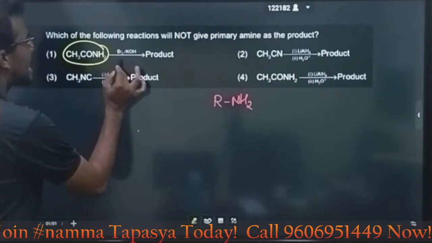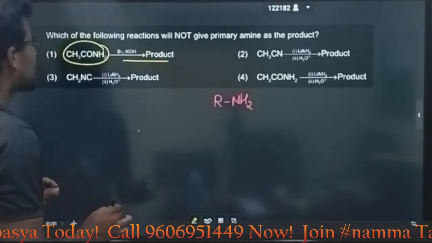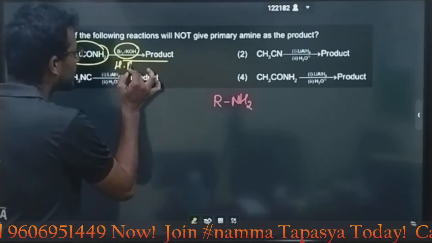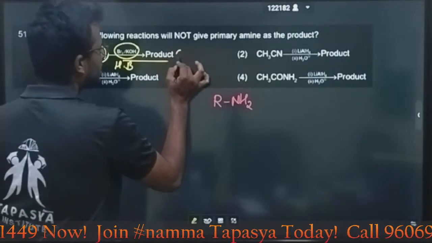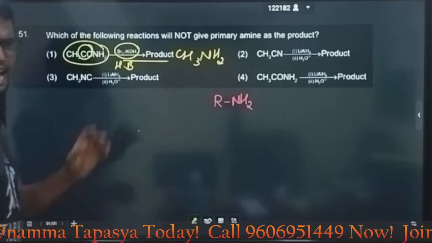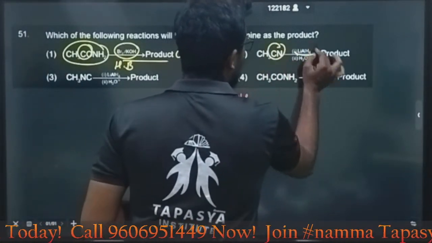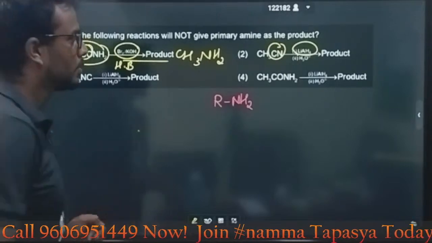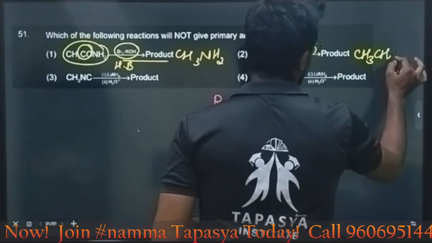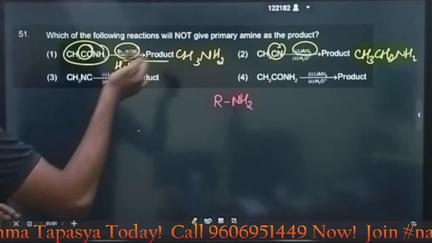What is the named reaction? This is one of the named reactions. The reaction is bromine in the presence of KOH, the Hoffmann bromamide degradation. What will we get? We will get methanamine, which is a primary amine. Then the second one, CN with LiAlH4. We will get ethanamine. It is also a primary amine. Simply reduction.